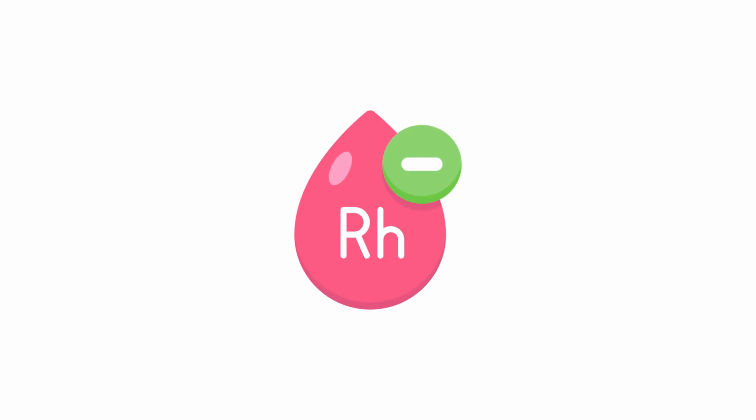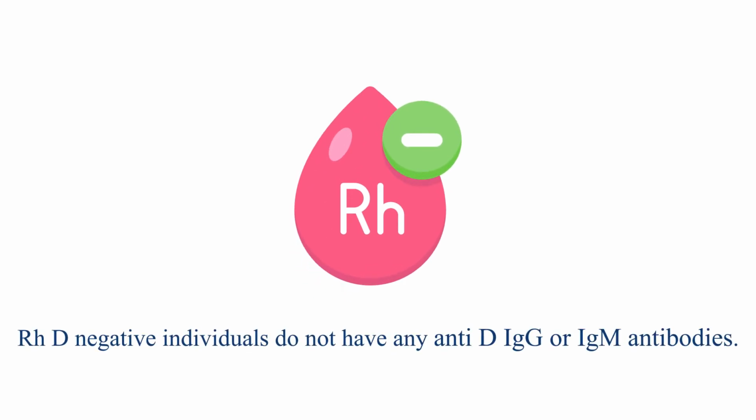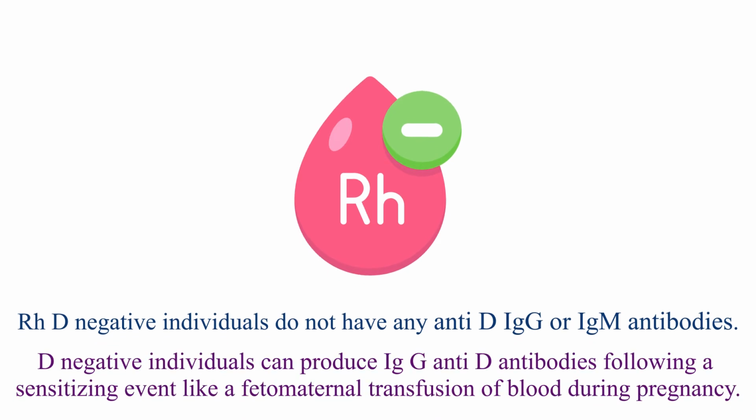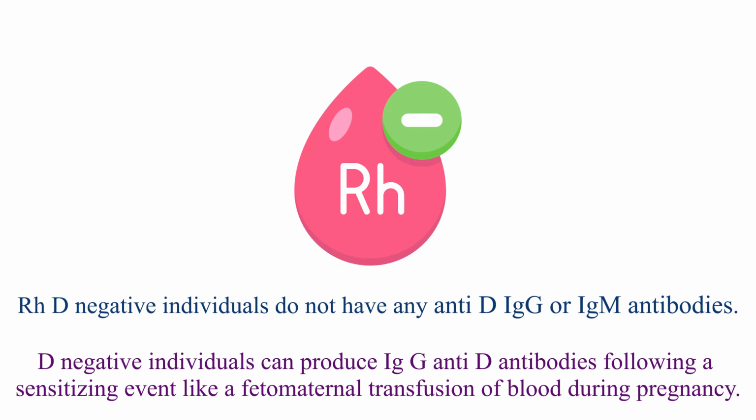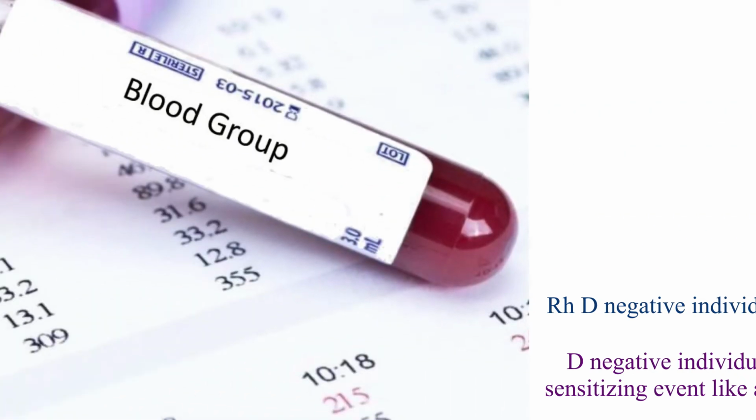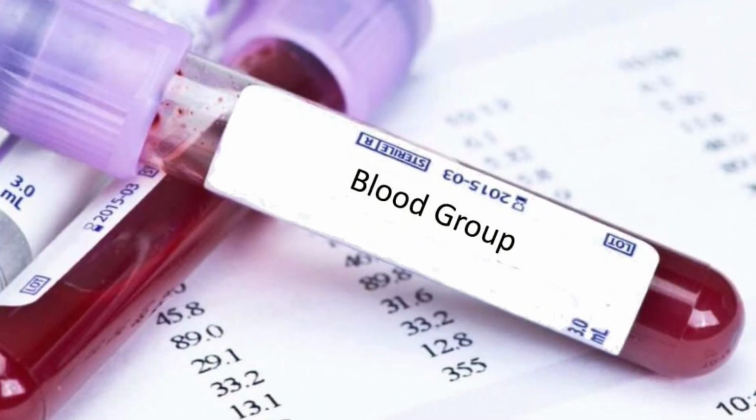Unlike the ABO blood group system, RhD negative individuals do not have any anti-D IgG or IgM antibodies. However, D negative individuals can produce IgG anti-D antibodies following a sensitizing event, like a feto-maternal transfusion of blood during pregnancy.